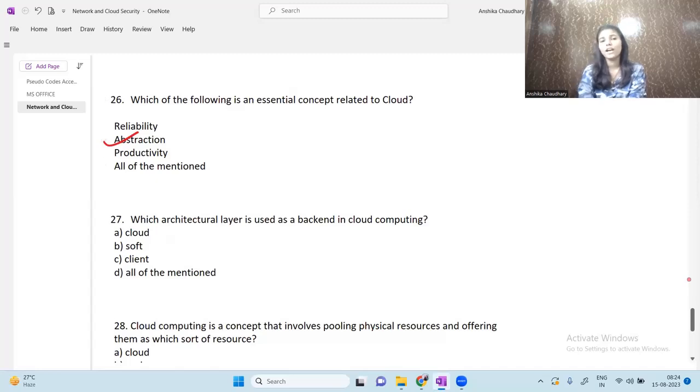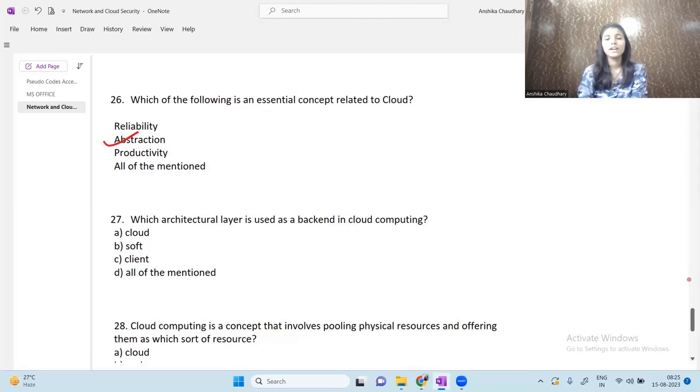Abstraction is hiding the complexity and showing only the functionality. In cloud computing also, we hide the complexity, like what is running behind the scenes, and show only the functionality, like how services work. So it is the essential concept related to cloud.